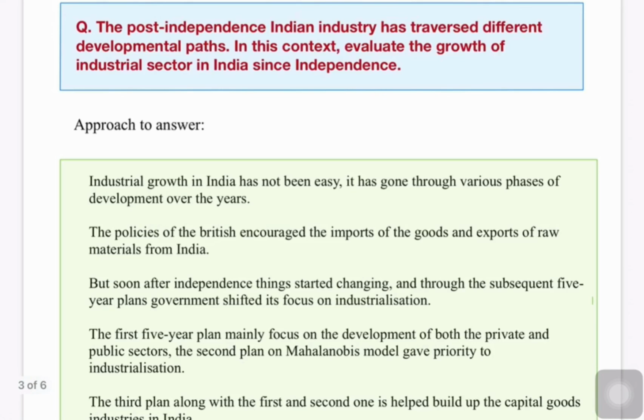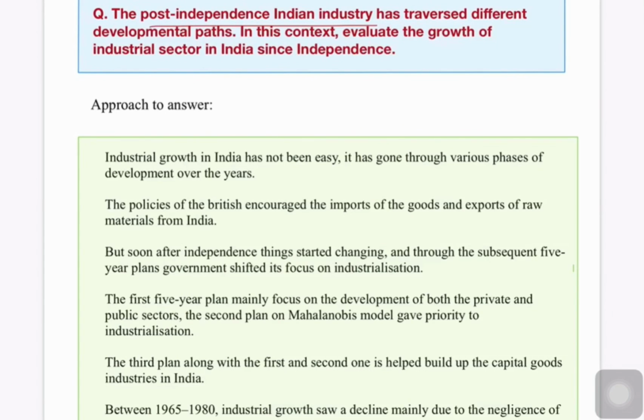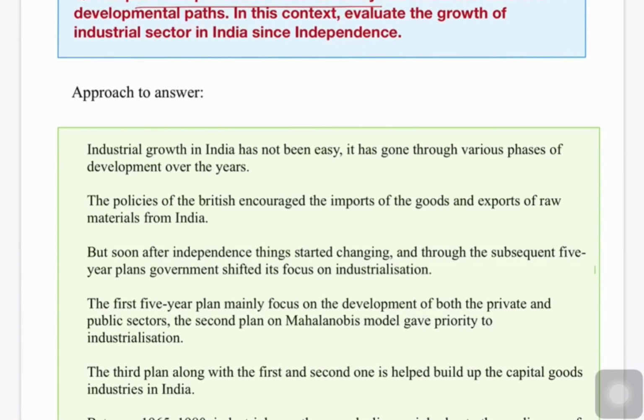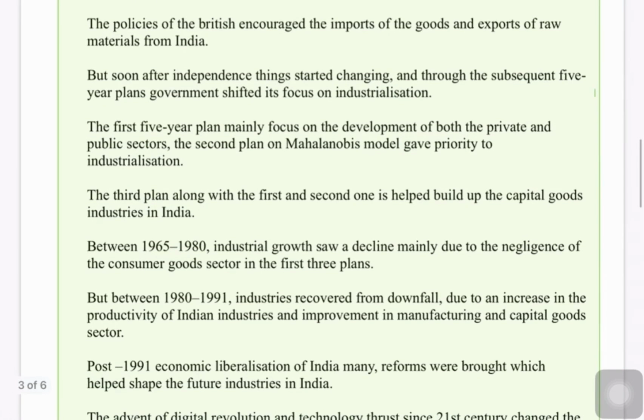So this is all about the question related to post-independence Indian industry, and mainly you have to remember that in this type of question you need to analyze in terms of time periods. For example, by taking 15-year periods, like what we did: 1965 to 1980, 1980 to 1991, and post 1991. You have to take the landmark years or landmark periods in which industry has behaved, and how industry has developed or declined. In this way, you will provide a comparative perspective across several time periods, so that your answer will provide a comprehensive view about the growth of Indian industry.